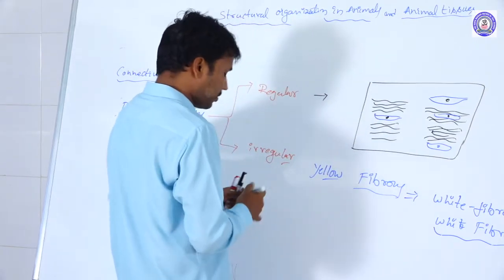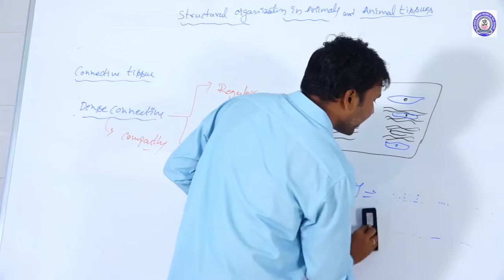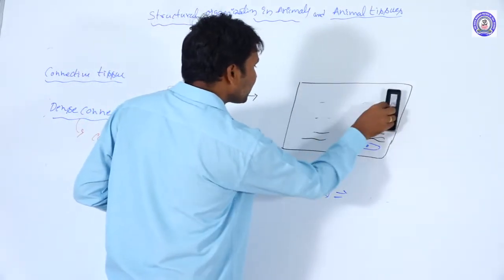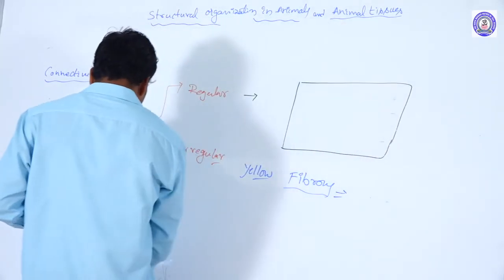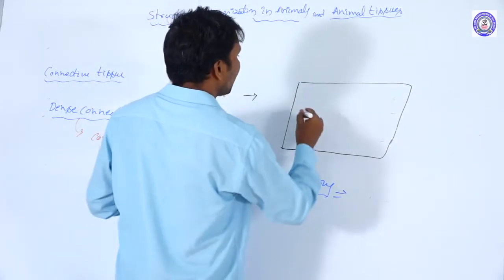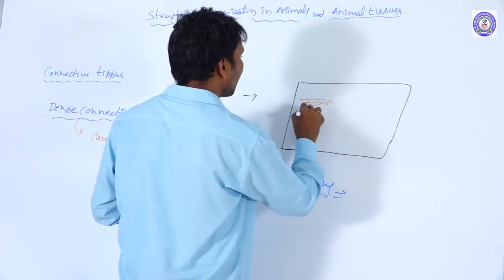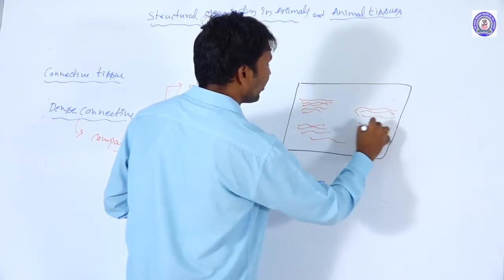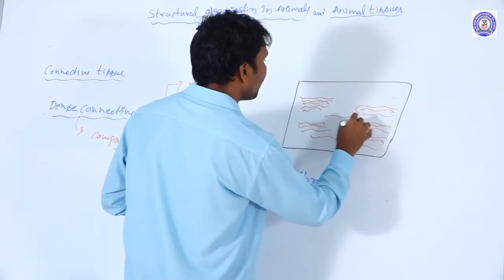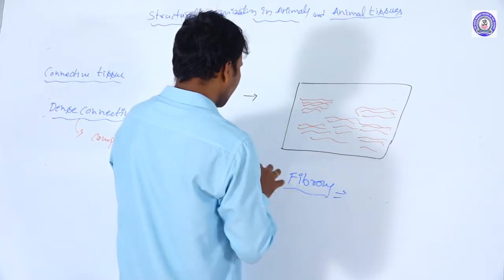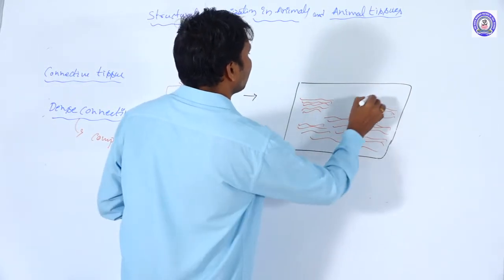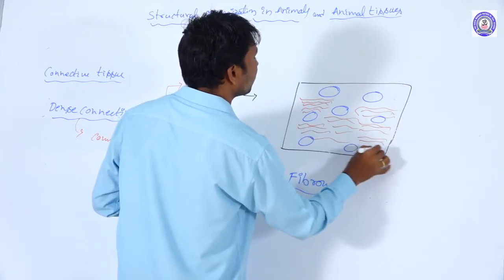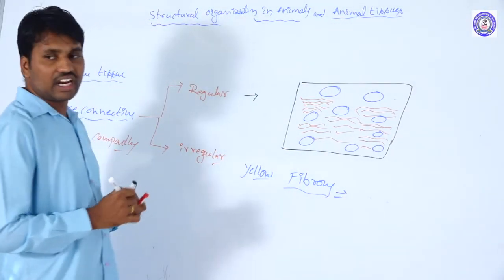Yellow fibrous connective tissue. So what is the difference between the yellow fibrous connective tissue and the white fibrous connective tissue? In the case of the yellow fibrous connective tissue, the matrix is the same. The yellow fibers, that means elastin fibers, are presented as bundles. In between them, the fibroblast cells are arranged here.